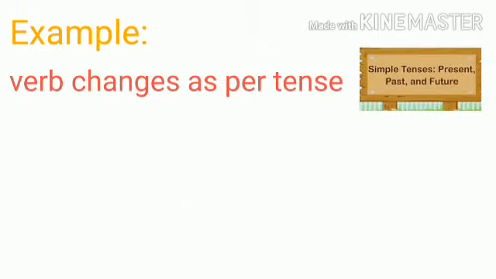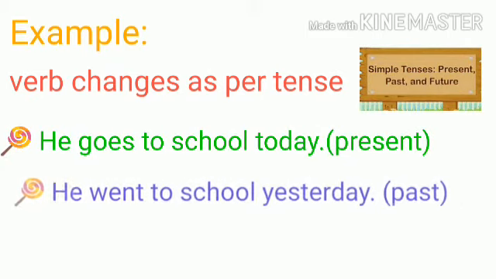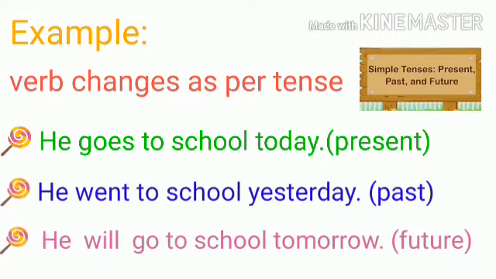Look at the example, the verb changes as per tense. He goes to school today, it's present tense. He went to school yesterday, it's past tense. He will go to school tomorrow, it's future tense. So what is the main verb of the sentences?